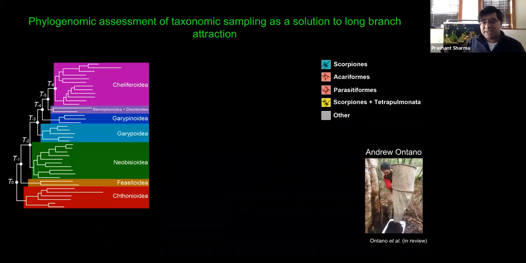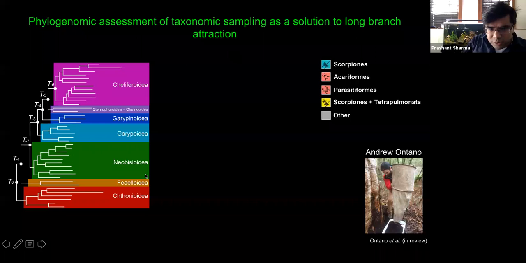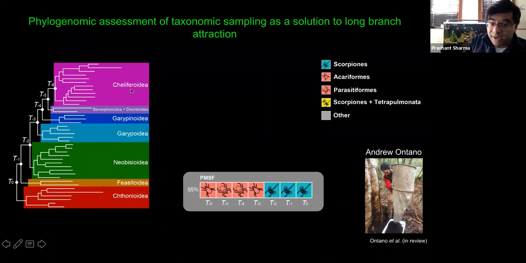He leveraged a data set of pseudoscorpion diversity recently generated by our co-author, Ligia Benavides, in Gonzalo Gerbet's lab. Shown here is just the tree of pseudoscorpions. Andrew simulated the effect of taxonomic undersampling by sequentially pruning branches from the base of the tree. That is, he sequentially pruned all of the superfamilies, starting from the base of the tree, proceeding distally to the chelipheroids. Here's how we'll show his data set.